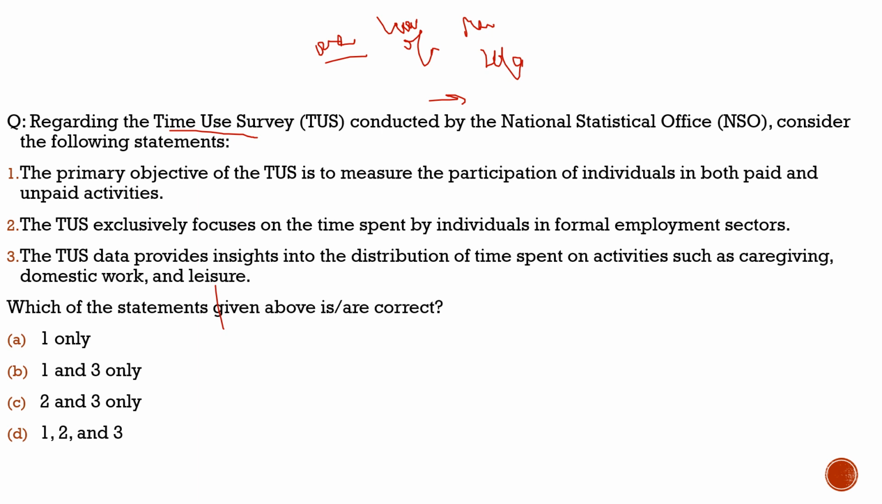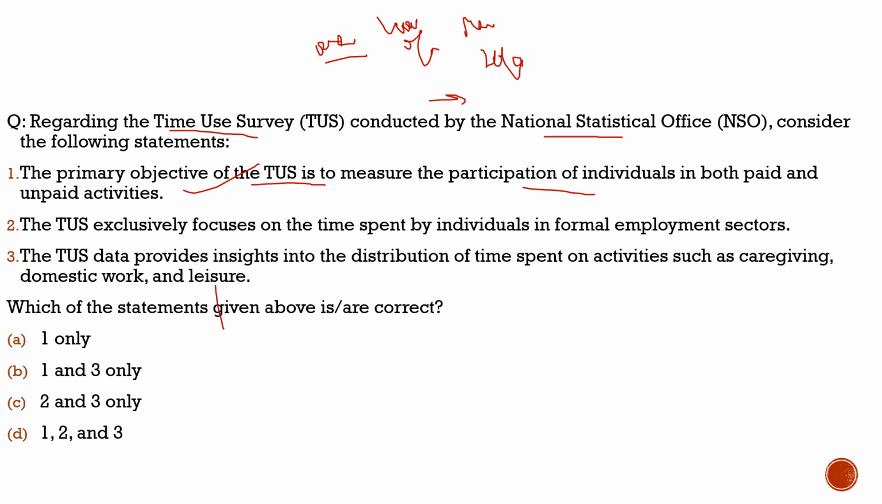So with this, what becomes important for us? This Time Use Survey becomes important for our prelims preparation. So let's solve the question and get the important pointers through it. Here the question says: regarding the Time Use Survey conducted by the National Statistical Office, consider the following statements. First statement, the primary objective of the Time Use Survey is to measure the participation of individuals in both paid and unpaid activities. 100% correct.